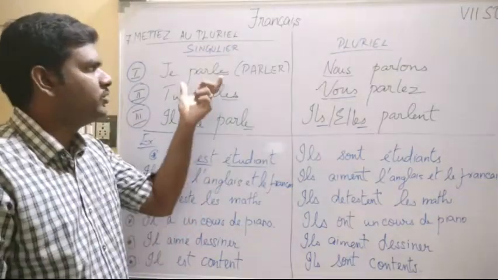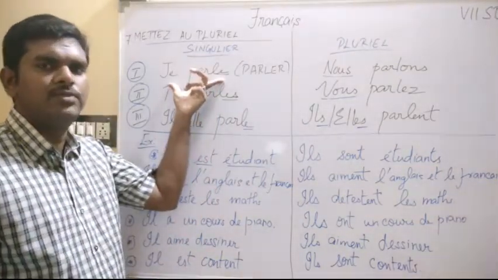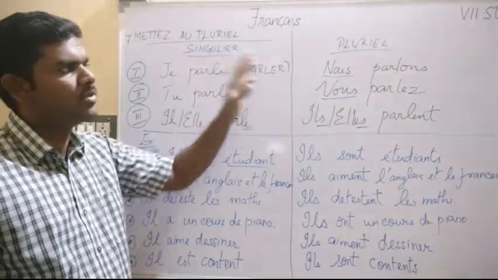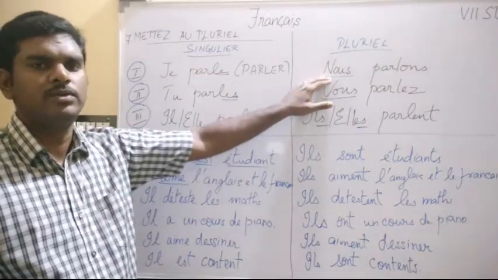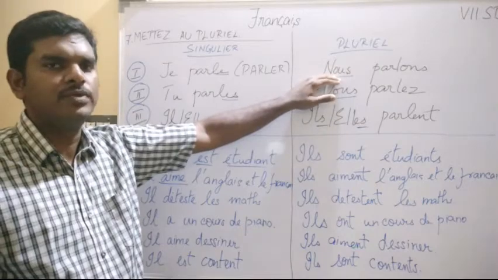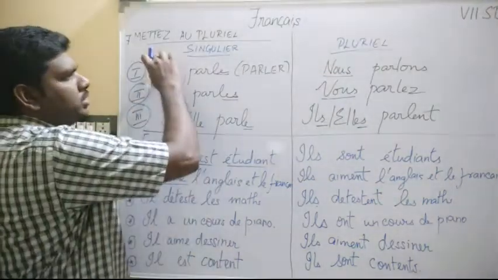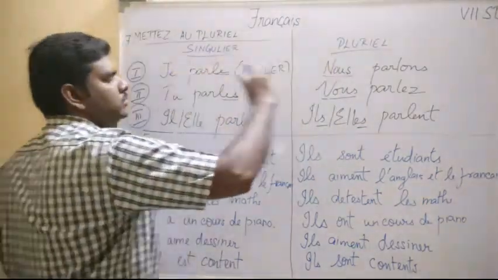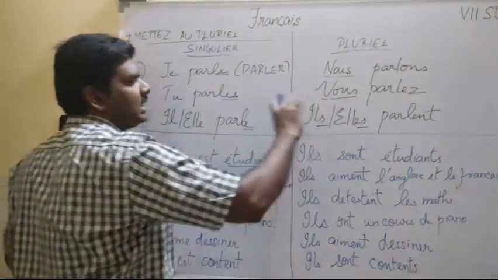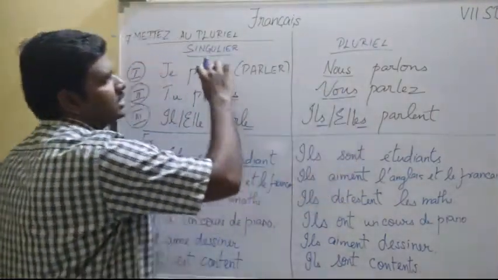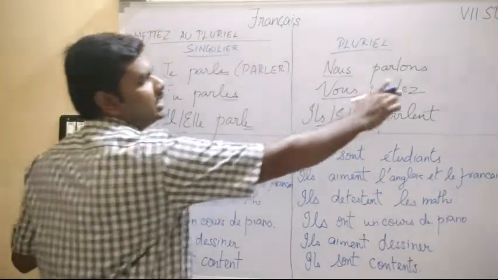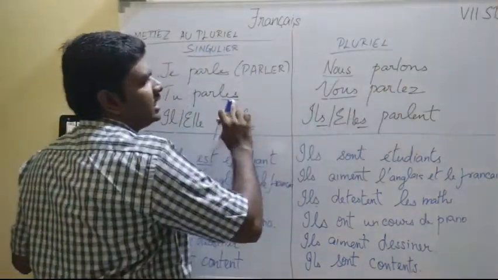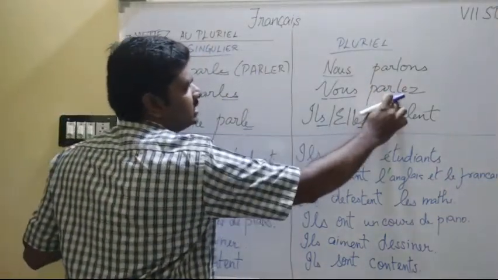That means if you get this in singular form and if you want to change this sentence into plural form, what you have to do? You have to take the equivalent of it, that is straight. Je, nous. Tu, vous. Il or elle, ils, elles. The same way, here it is E and here it is ONS. Here it is ES and here it is EZ.